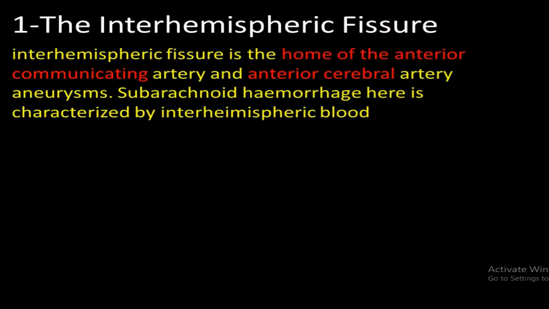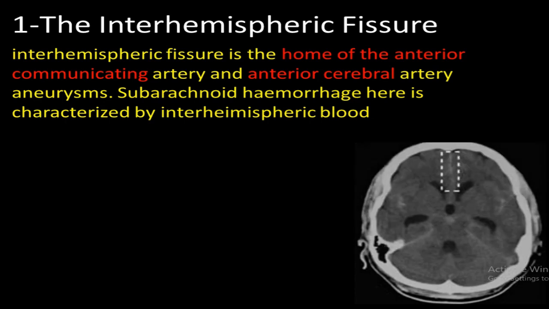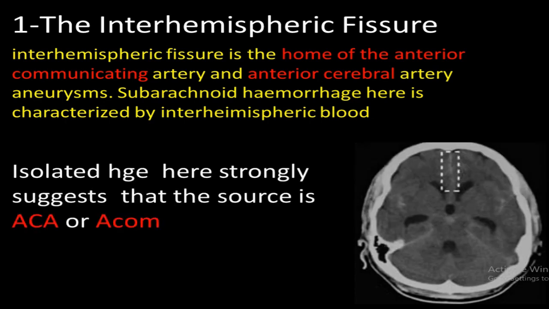Number 1, the interhemispheric fissure. The interhemispheric fissure is the home of anterior communicating and anterior cerebral artery aneurysms. Subarachnoid hemorrhage here is characterized by interhemispheric blood, as you see in this CT. Isolated hemorrhage here strongly suggests that the source is the anterior cerebral or anterior communicating artery.